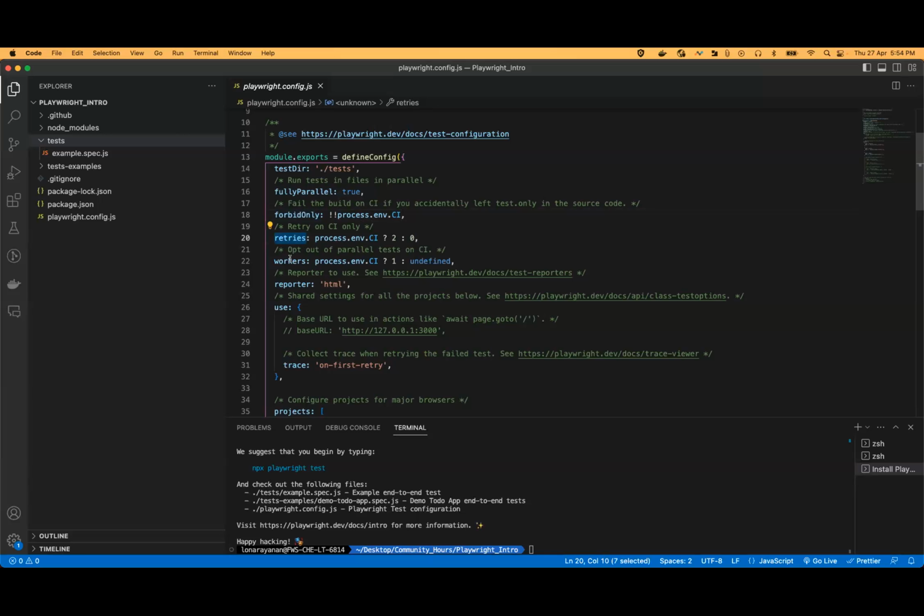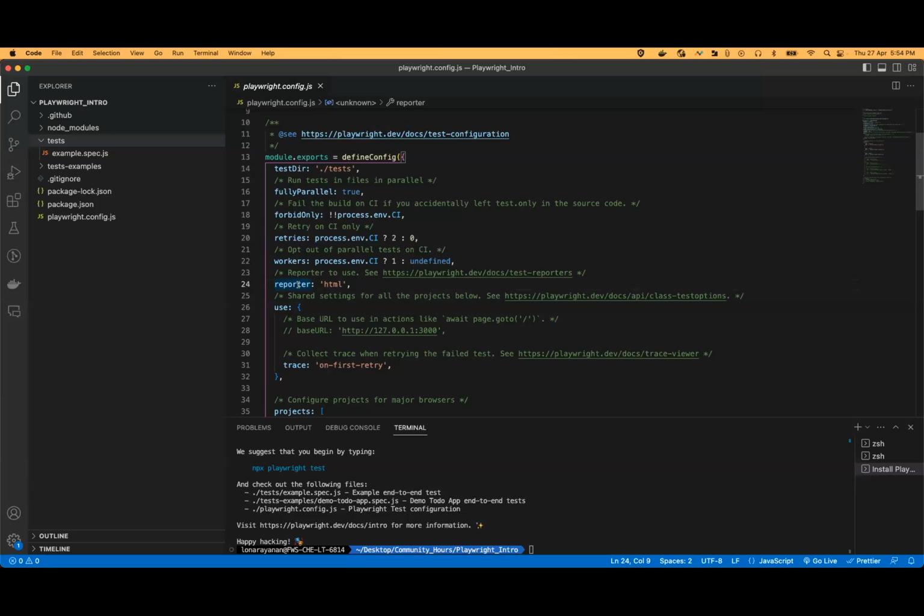And workers are nothing but where we can set how many browsers we can open at a single point of time. Currently, if we are not configuring the workers, it would take one. We can configure multiple browsers, so based on the bandwidth or the load which our machines can take, we can configure the workers as well.